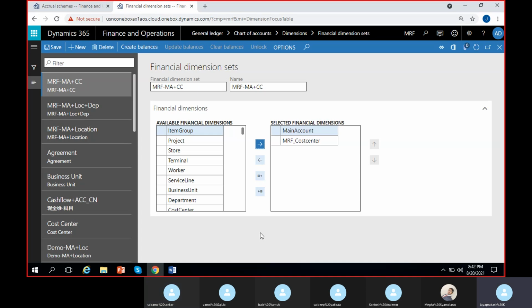Okay. So once we have created this, actually there is another step that we have to follow. If I click on this, we have to click on create balances. If I click on create balances, the balances for this combination will be automatically calculated in trial balance, and trial balance will save them. Whenever we go and inquire, it will show. So the step you have to follow is select the financial dimension set we created and click on create balances. So it will create the balances automatically.